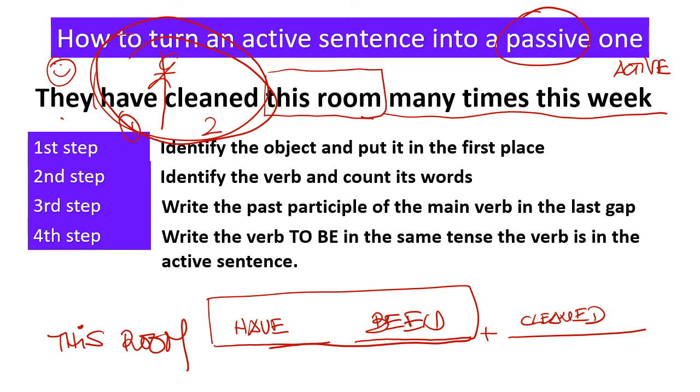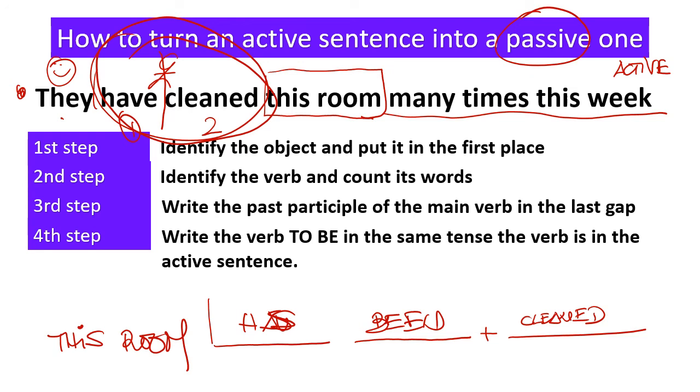But there's a problem here. This room. In this case, we have two options, have or has. Well, as you can guess, this room goes with has instead of have. So, this is the way. It is the passive voice of this sentence: they have cleaned this room many times this week.